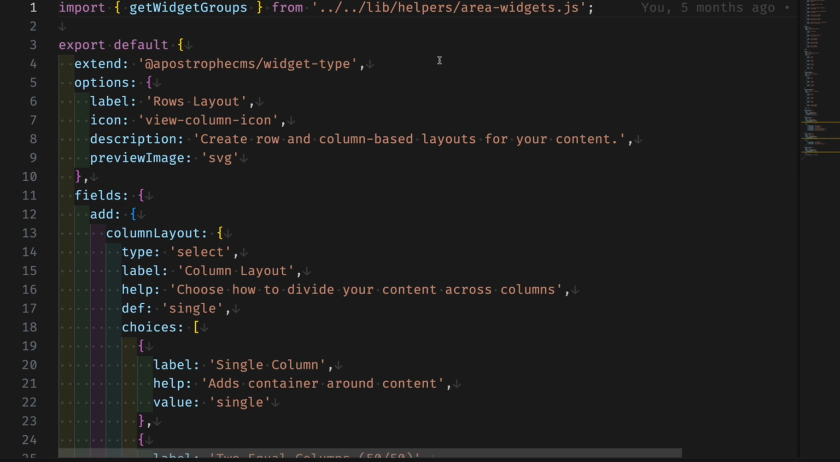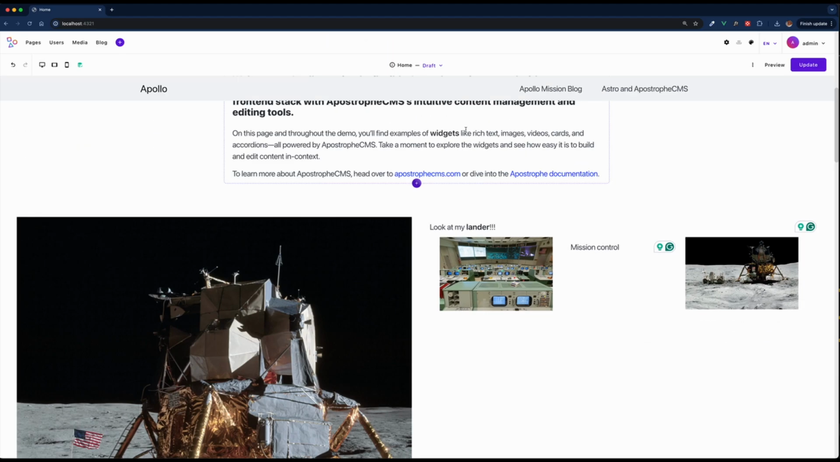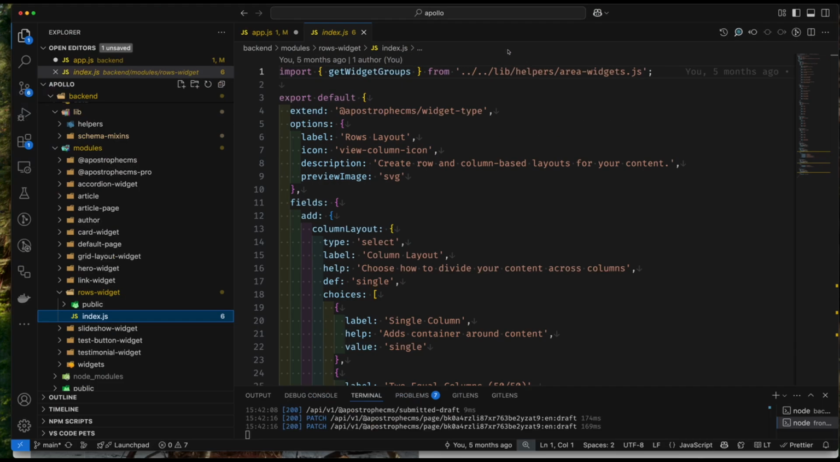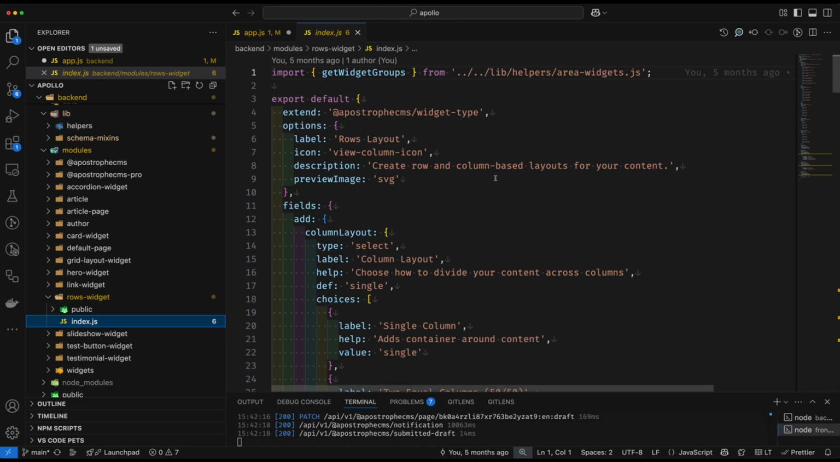The description is going to appear here. If we go ahead and add content, we can see that the description is right here below the label, the rows layout label. So that's the description there. And then the preview image is that image that is shown within the preview menu.